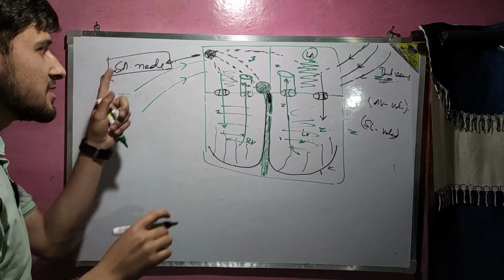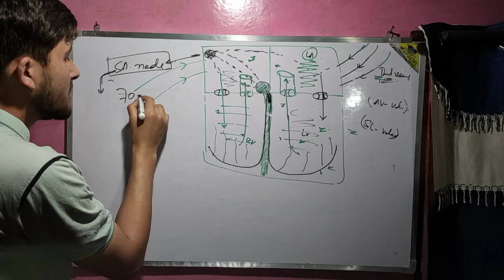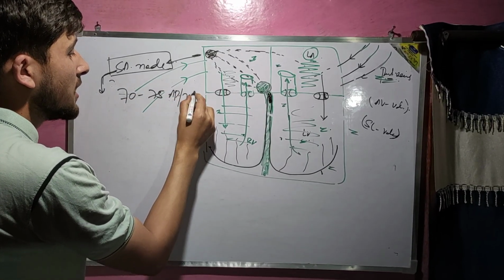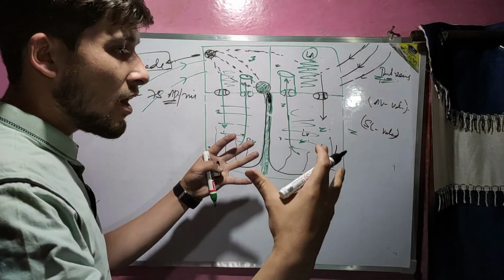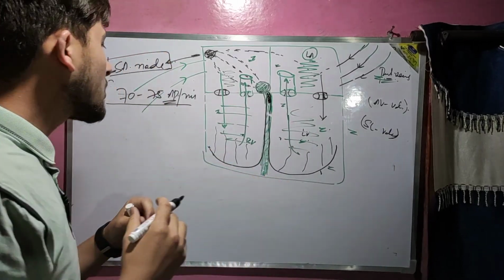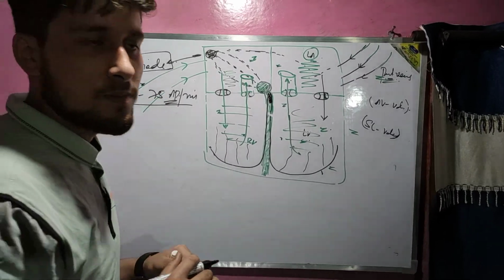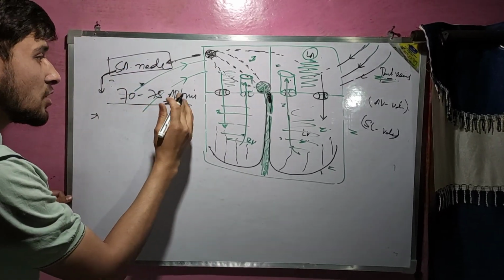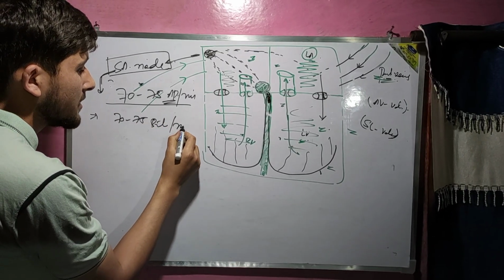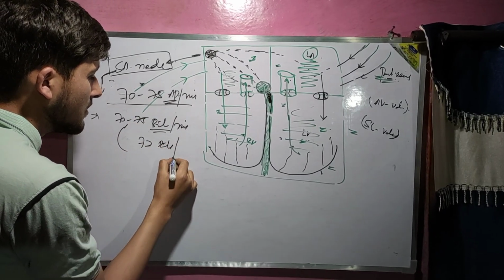SA node जो है, since it is the master of the heart, it's called the pacemaker of heart, it produces 70 to 75 action potentials per minute. इसका मतलब है एक action potential से heart एक time beat करता है। 70 to 75 action potentials आएंगे एक मिनट में, तो heart जो beat करेगा that will be 70 to 75 beats per minute. That's why we call normal heart beat, that is 70 to 75 beats per minute, and the average of which is 72 beats per minute.